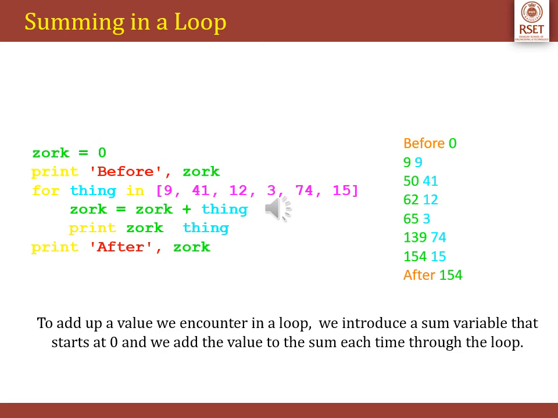This is another example where we do summing up in a loop. To add up a value we encounter in a loop, we can introduce a variable, say a sum variable, that starts at 0, and we keep on adding the value to the sum each time we go through the loop. A sample example of the same, where we added numbers like 9, 41, 12, 3, 74, 15 is given. The iteration and its sample output is shown in detail.